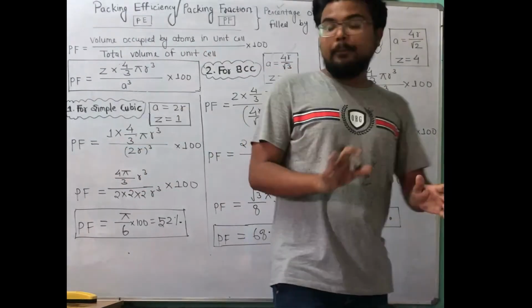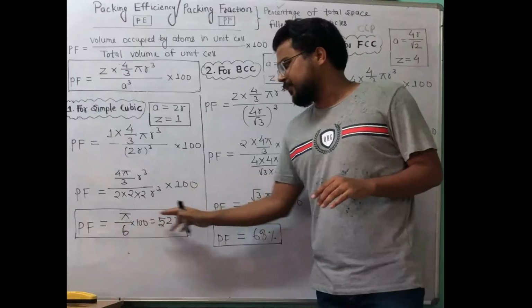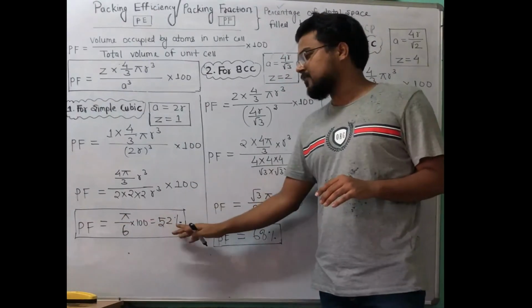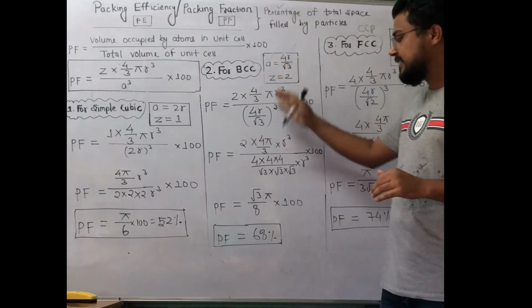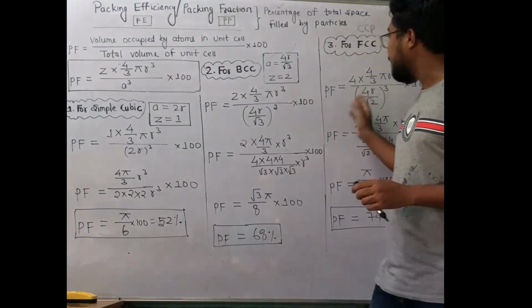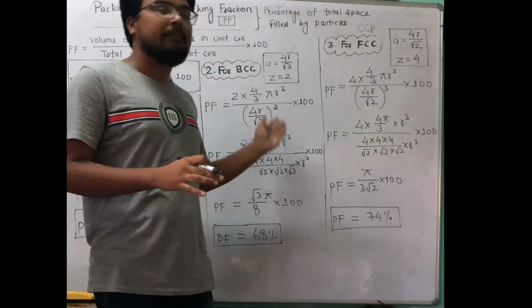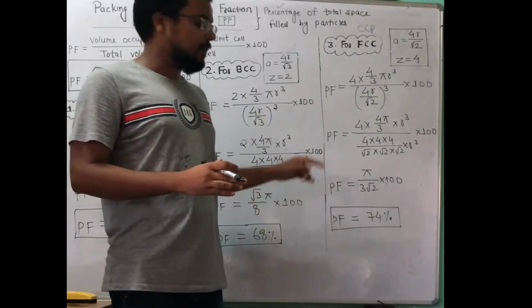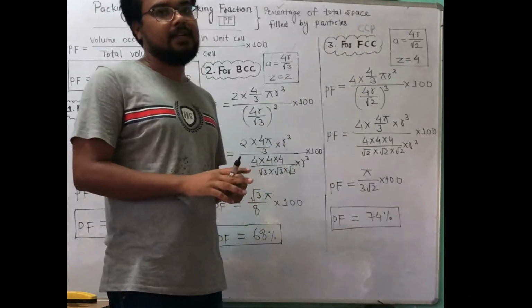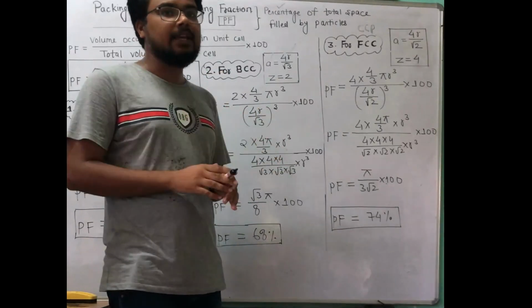So very important, you have to learn. Just remember this: packing fraction for simple cubic is 52%, packing fraction for BCC is 68%, and for FCC it is 74%, and the maximum efficiency is FCC, in which 74% is occupied by atoms present in the FCC unit cell.